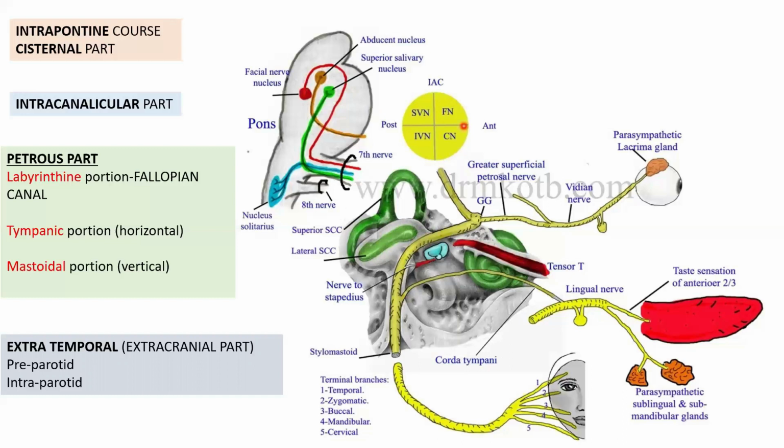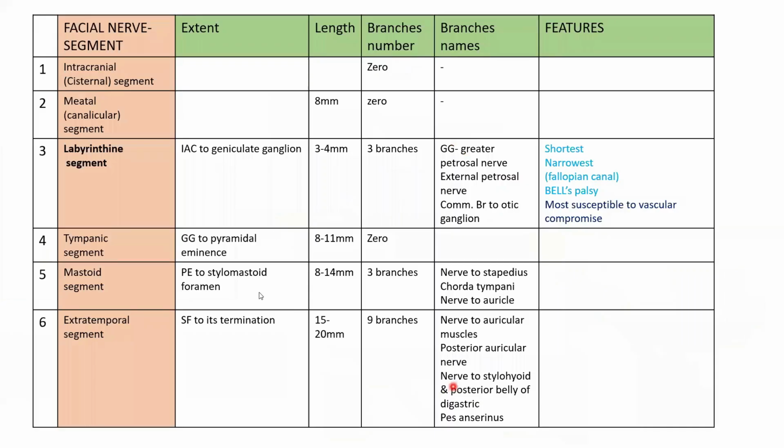Intracanalicular or the meatal segment, petrous part with the three segments, extratemporal or the extracranial part of the facial nerve. Got it? Now I have made a tabular column comparing these segments: the extent of each segment, the length of each segment, the branches given off from each segment, the name of the branches, and the important clinical features of these segments.